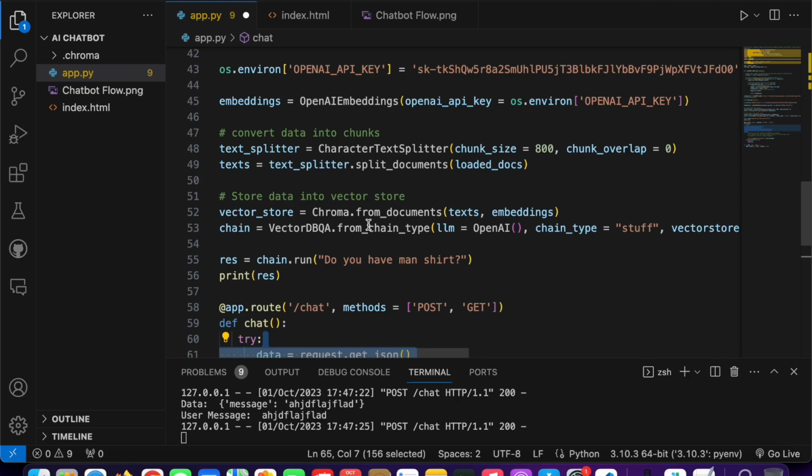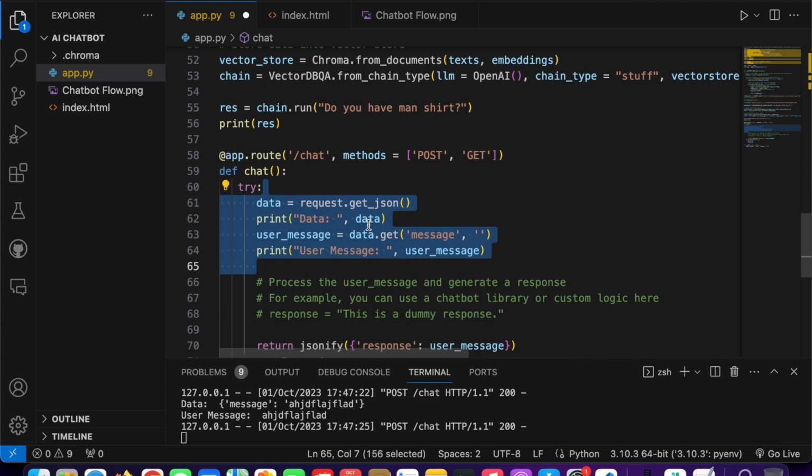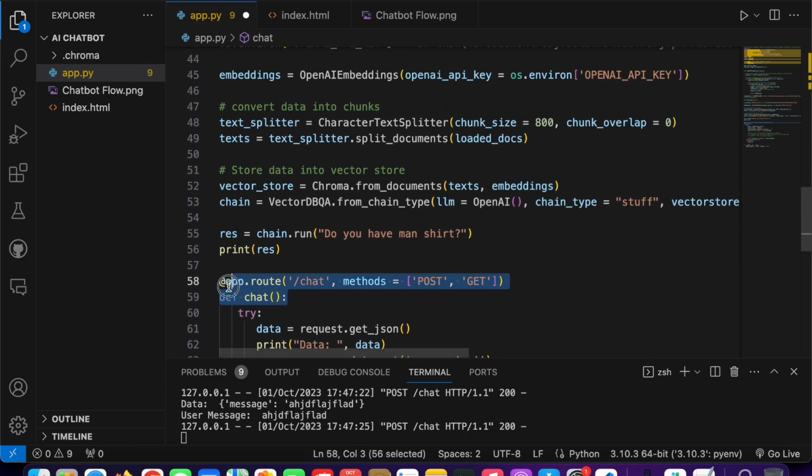Whatever code you really want to run again and again whenever the API is called, you just need to put it here. Otherwise the rest of the code should be outside of that API. I hope you're understanding. So to do that, we basically just need to call these two lines. Actually, we just want to run our chain again and again. We just need to pass our input prompt to this, and it will give us a response back.